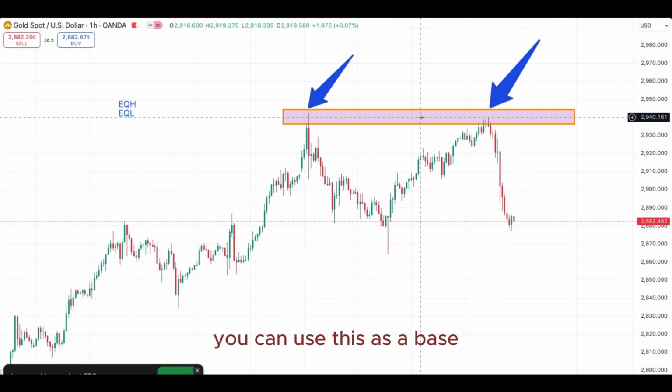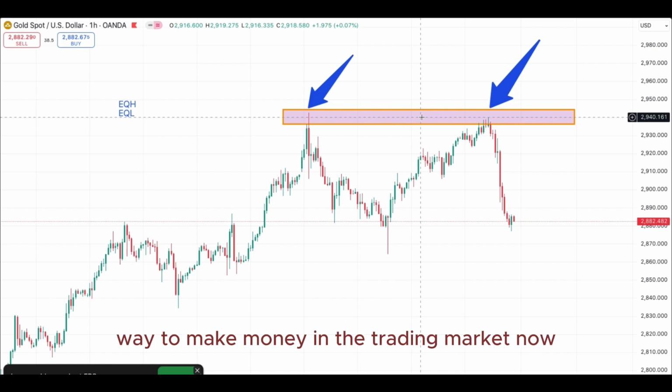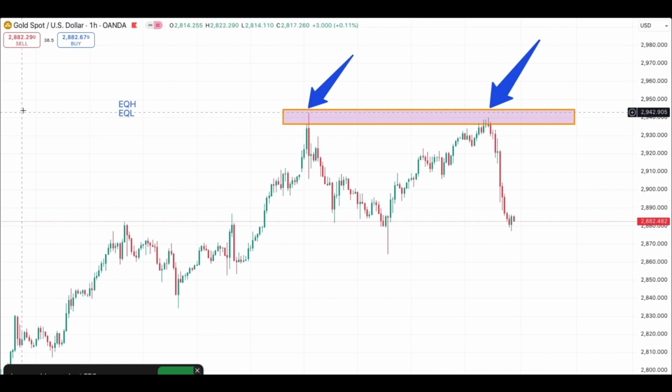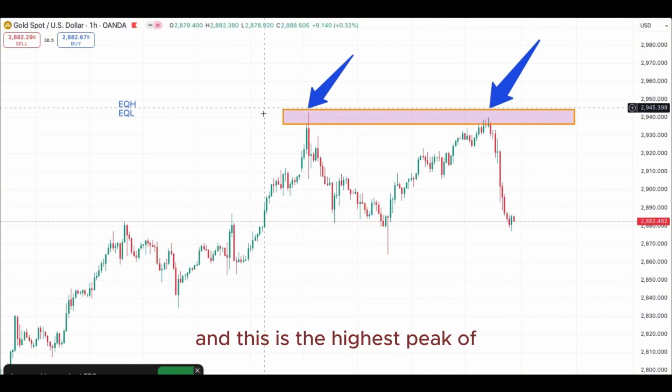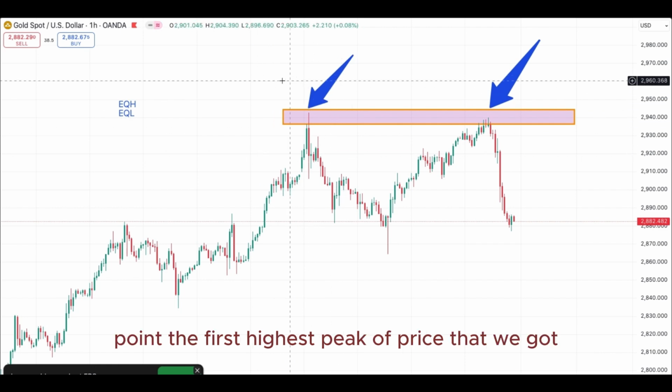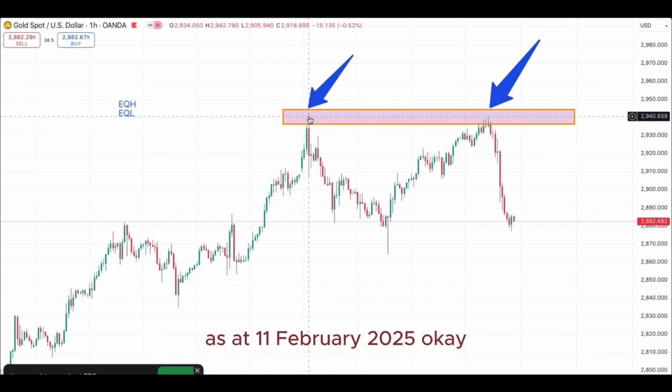Now you can use this as a basis for one of your tools when you're trading, because liquidity is one of the smart money ways to make money in the trading market. Now, knowing that gold is very volatile, and this is the highest peak of points, the first highest peak of price that we got as at 11